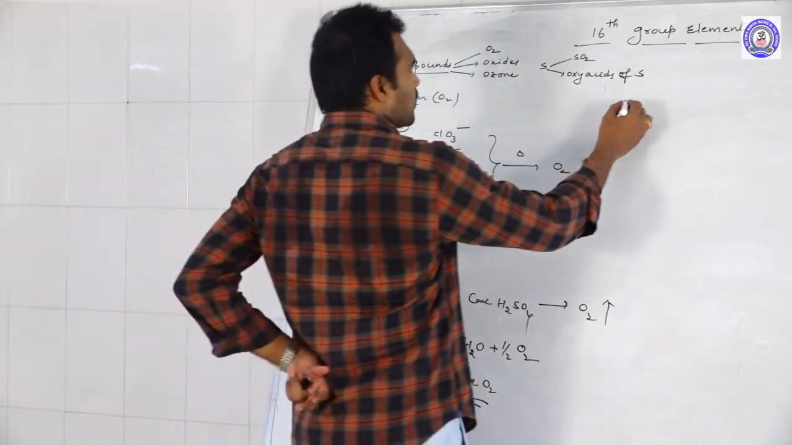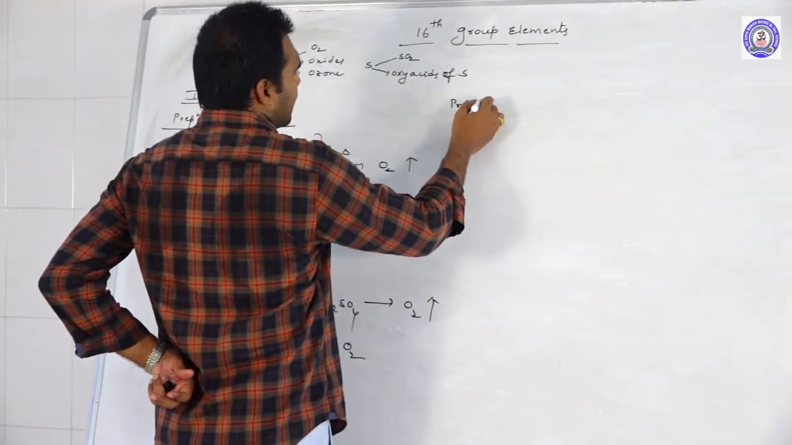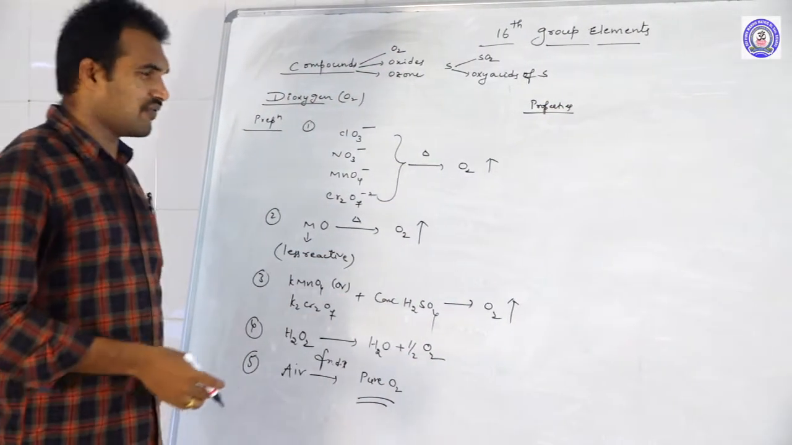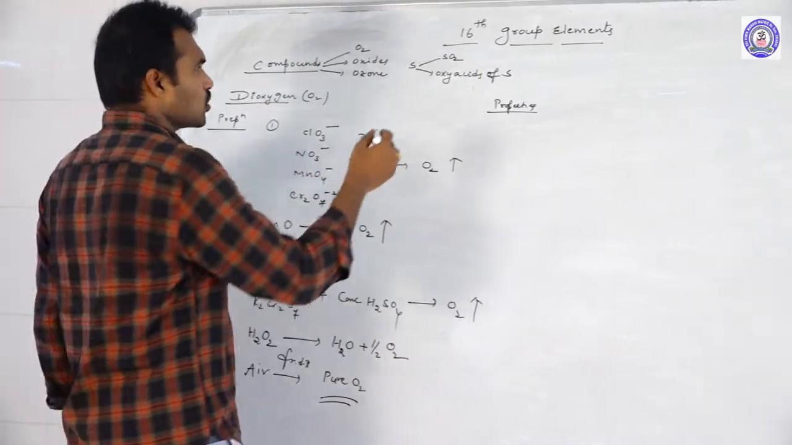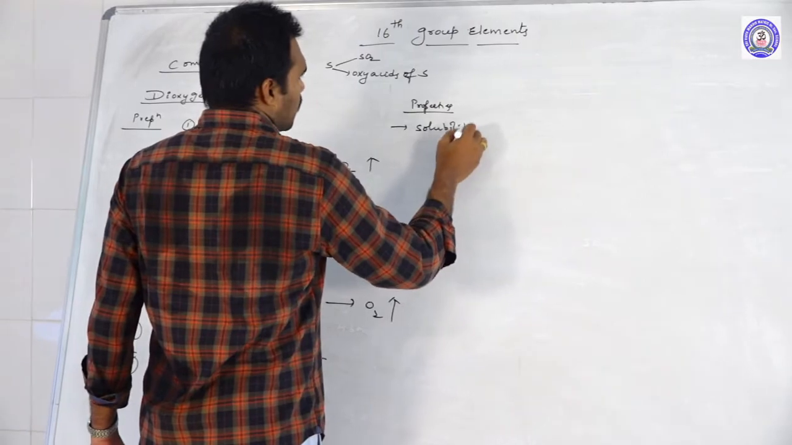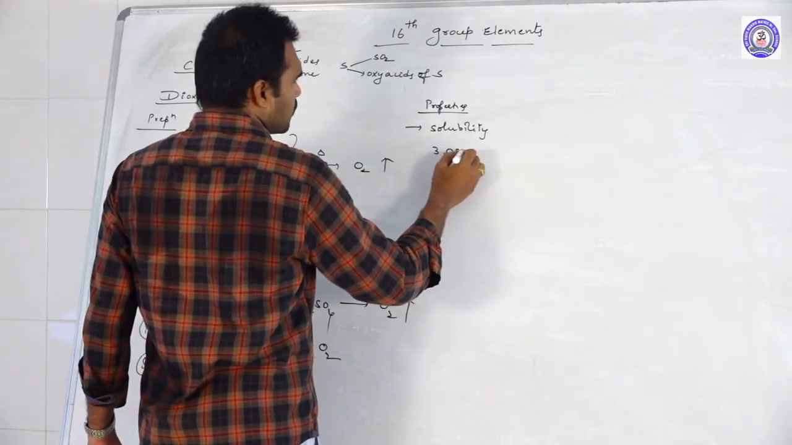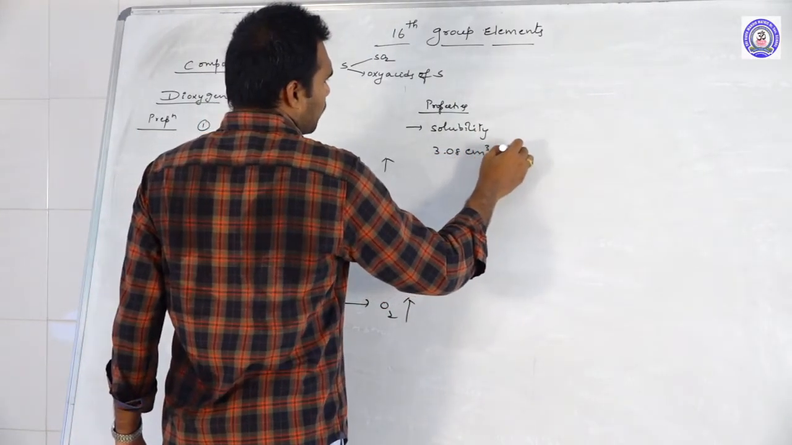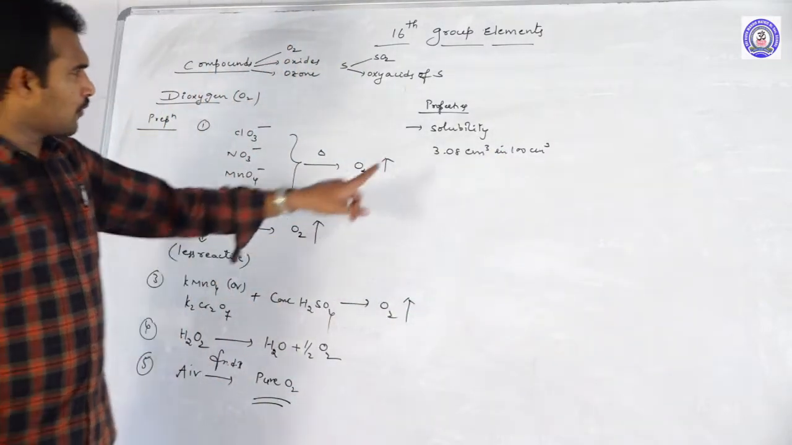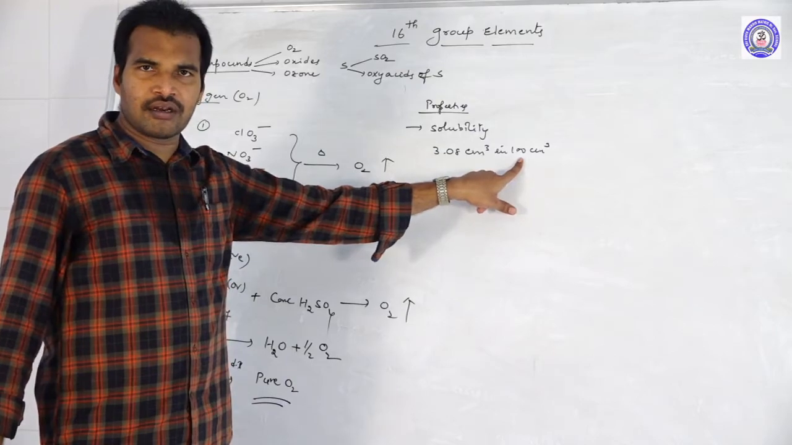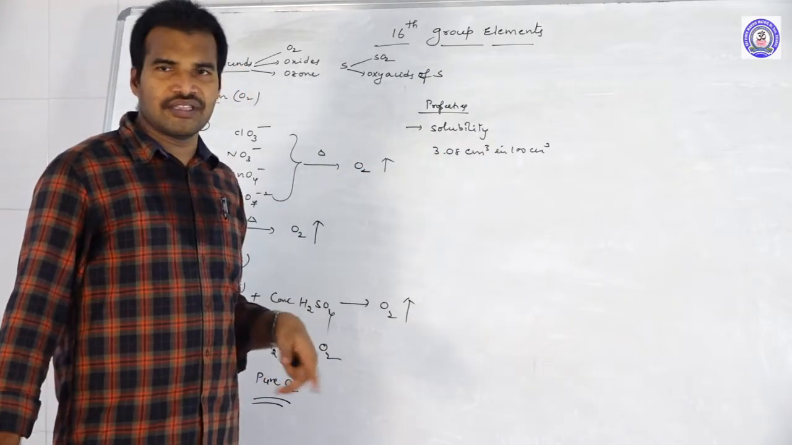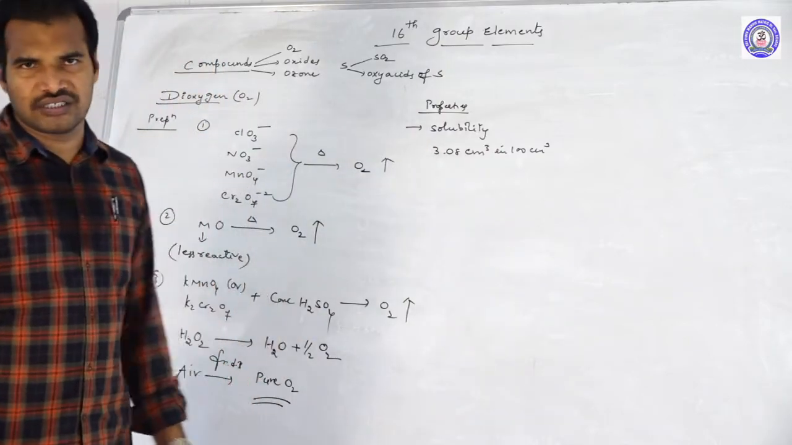Next, move to the properties. I am not going into detail about the properties, because you know the properties of oxygen very well. You just remember that the solubility is 3.08 cm cube in 100 cm cube of water. It is soluble in water. If you take 100 ml of water, how many ml of oxygen will be there? 3.08 ml of oxygen will be there.